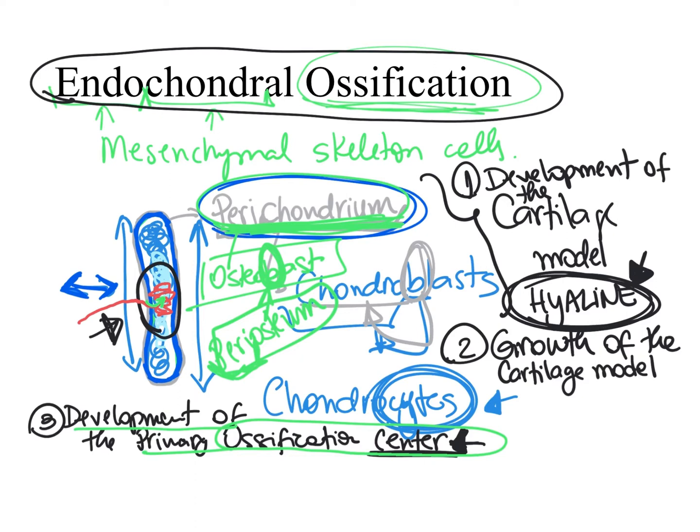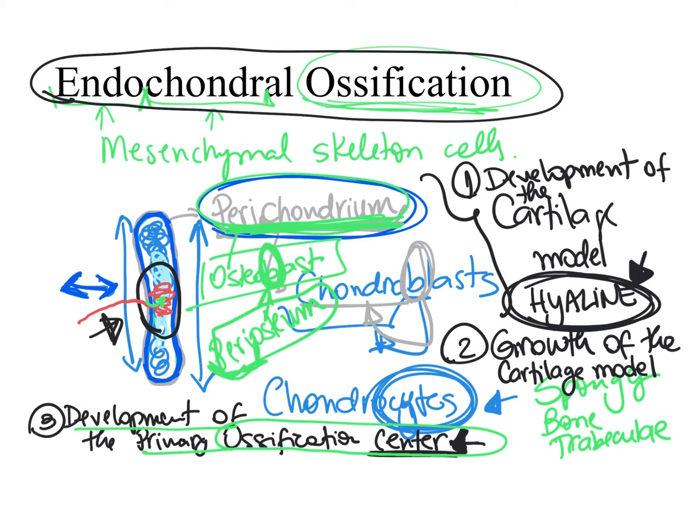So now we have the bone extracellular matrix deposited on top of the cartilage extracellular matrix, and there are gaps in between that. Consequently, we have at this point the formation of the spongy bone trabeculae at the center of the cartilage model, because it looks like a sponge.